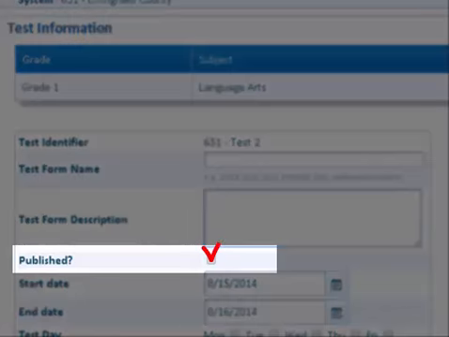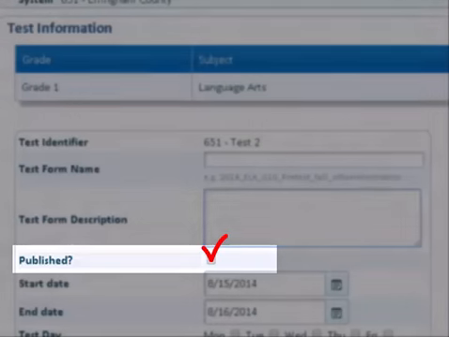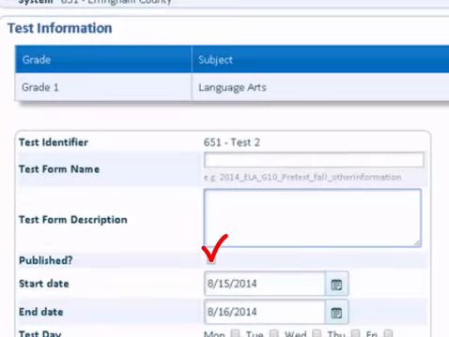Don't forget this part. This is probably the easiest button that I keep forgetting to do, which is to click Published. If it's not published, the students will never see it. So you do need to make sure that you click Published.